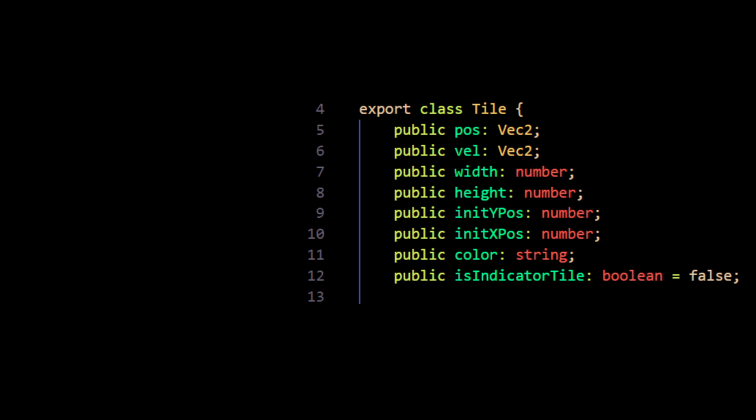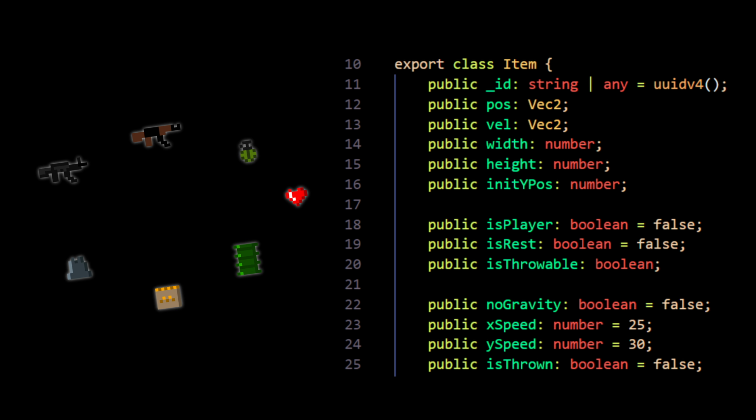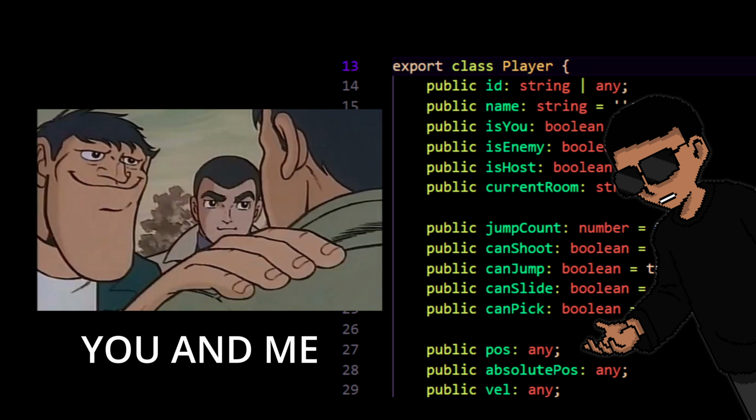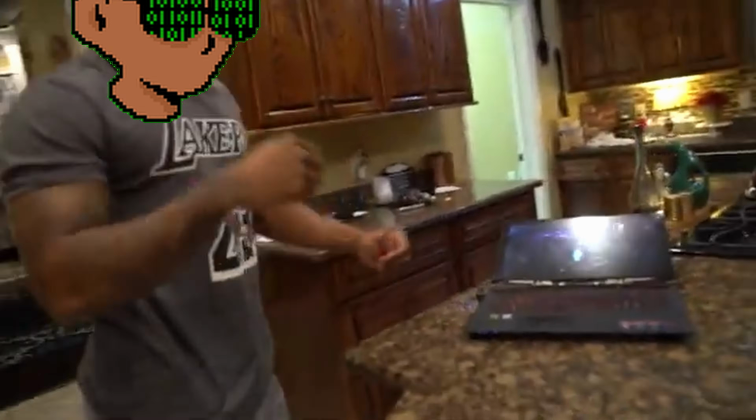Speaking of classes, every item in our world is grouped into them. There's the tile class, which are immovable objects that act as platforms. There's the item class, which are objects that have physics and can be interacted with. And then the player class, you and me. Each class acts as a blueprint for all objects in our world. We are writing everything from scratch, so the best we can do is make the code more manageable, so I don't get the urge to punch my computer when I look at it in the next 7 months.